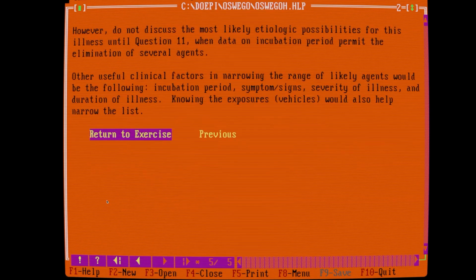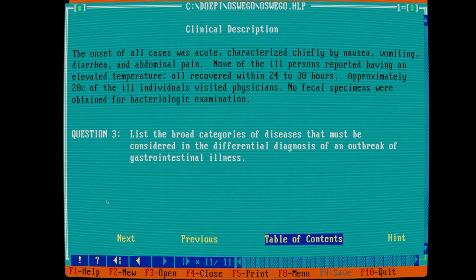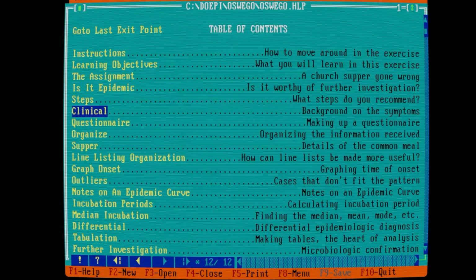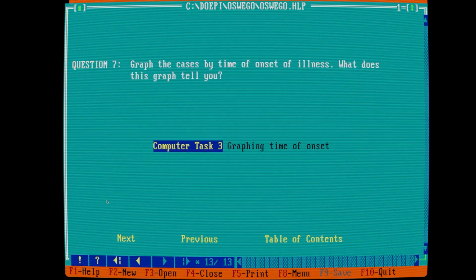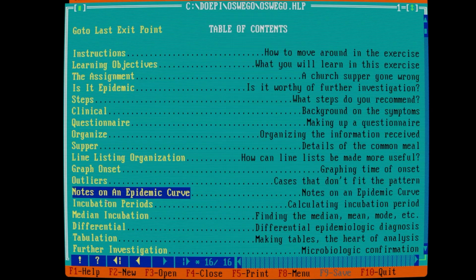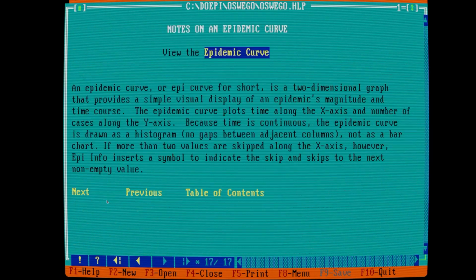Okay. Return to exercise. Tab. There we go. So I won't bore you with the rest of it. You can actually go through it if you're a budding epidemiologist and you really want to know this. But this is interesting because of the line list, how to graph the onset. This is computer test 3, graphing time of the onset. Oh, it won't launch it. That's interesting. Okay. I wonder why not. Outliers, notes on an epi curve. Yeah, so as an epidemiologist, you have to learn the epi curves.